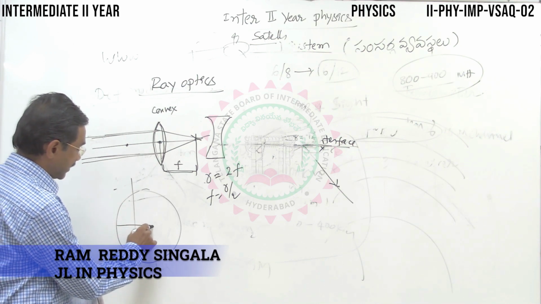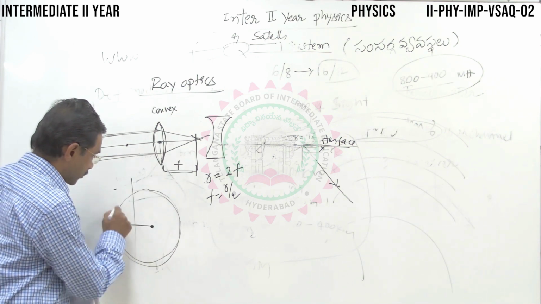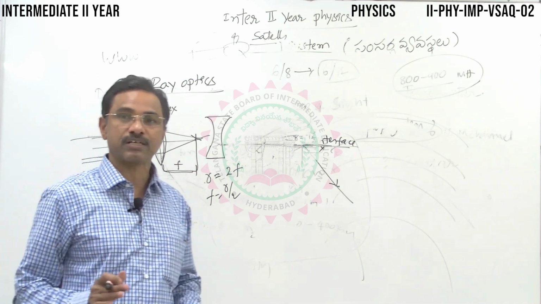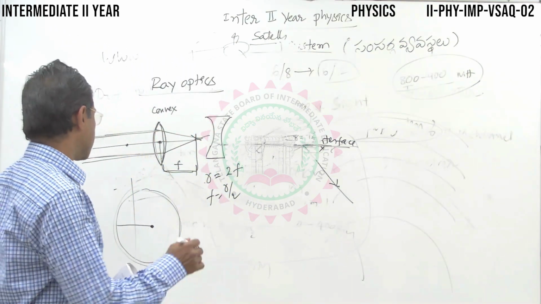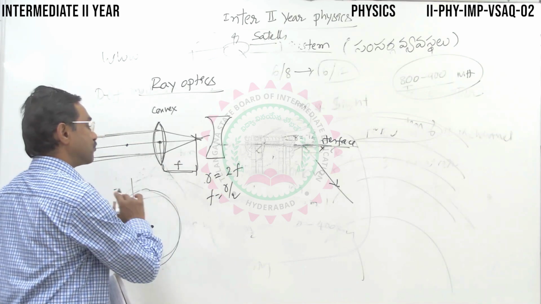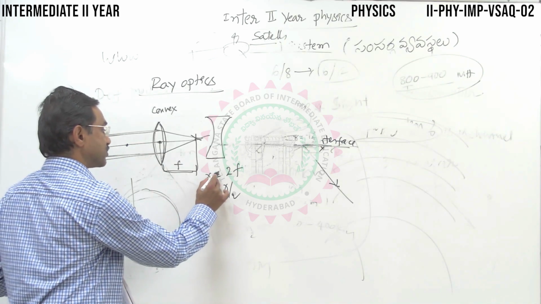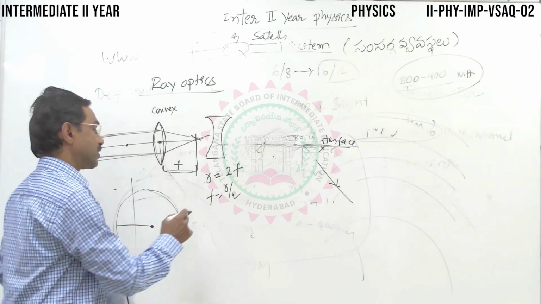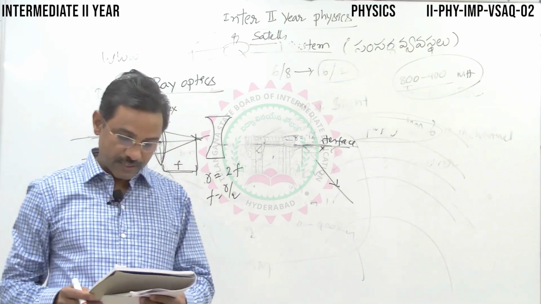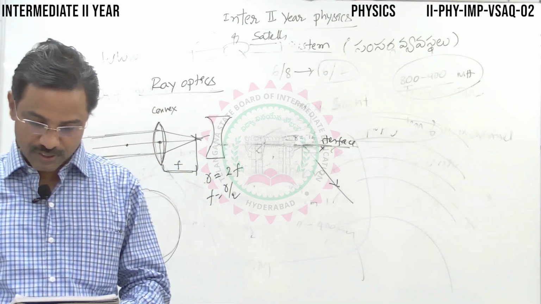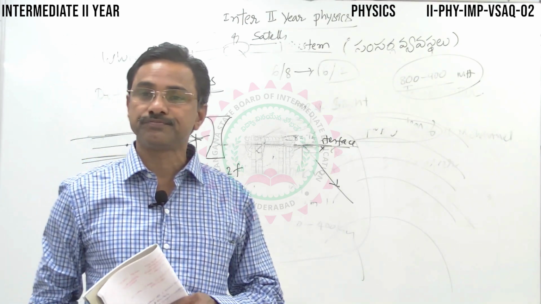Then the radius of the sphere from which the curved surface is cut is the radius of curvature. So for competitive exams and the IPE exam, the relation for numerical problems is that the radius of curvature is 2f, or f is equal to R by 2. Now, what is the focal length and radius of curvature of the concave lens?